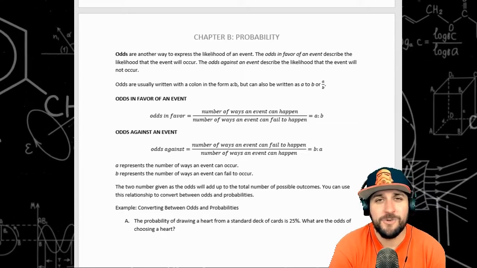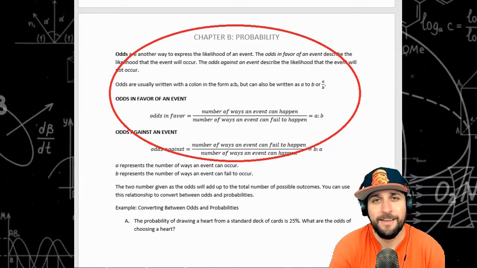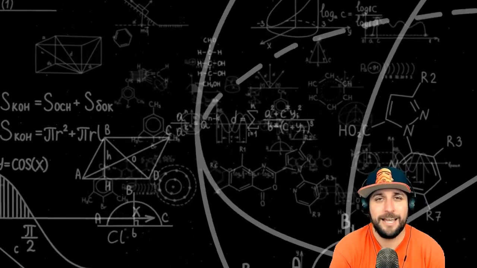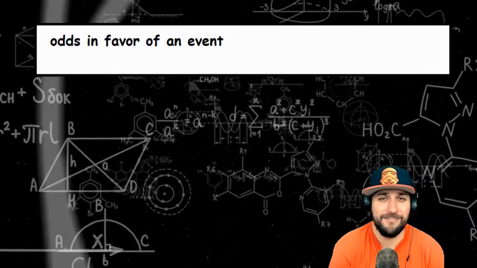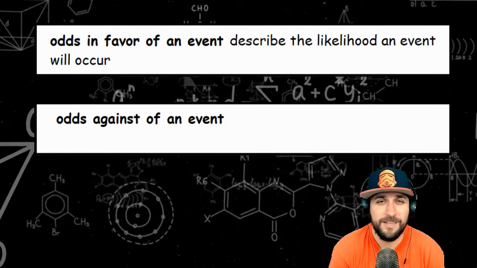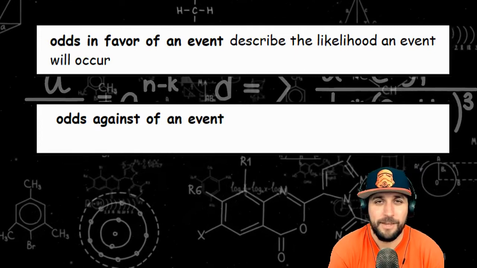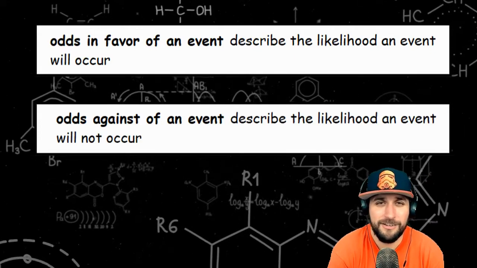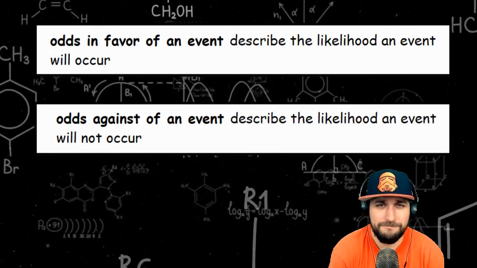On the back of our notes, we're going to talk about odds. Odds are another way to describe the likelihood of an event. We got 2 kinds of odds: odds in favor and odds against. Odds in favor of an event describe the likelihood an event will occur, and odds against an event describe the likelihood an event will not occur or will fail to occur.